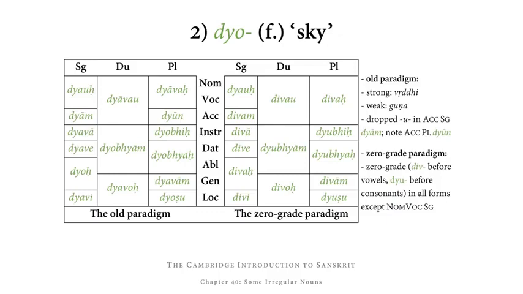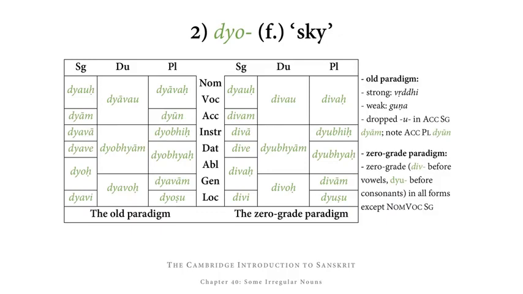So what we find is, in the singular, dyauh, dyauh, dyam, dyava, dyave, dyoh, dyoh, dyavi. In the dual, dyavau, dyobhyam, dyavoh. And in the plural, dyavah, dyavah, dyun, dyobhih, dyobhyah, dyobhyah, dyavam, dyoshu.